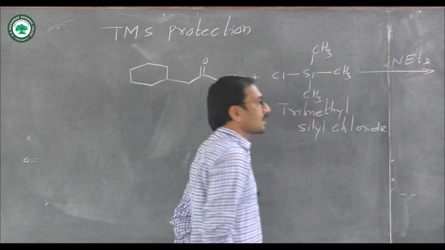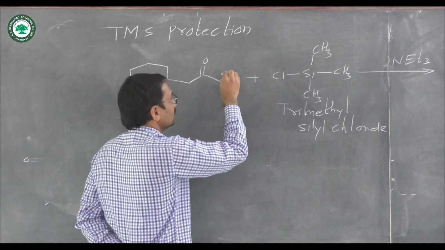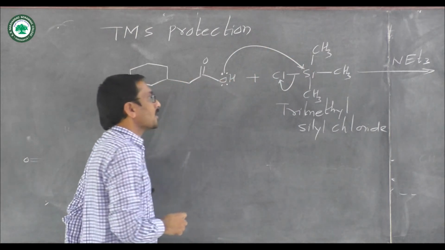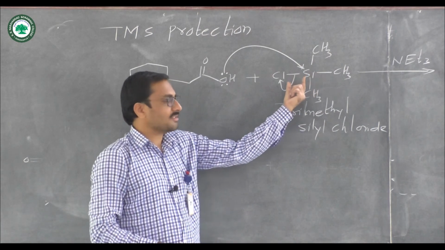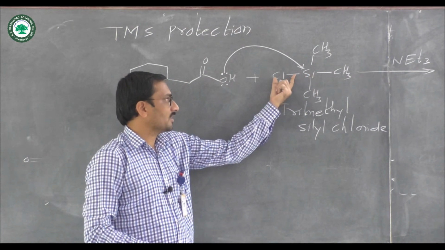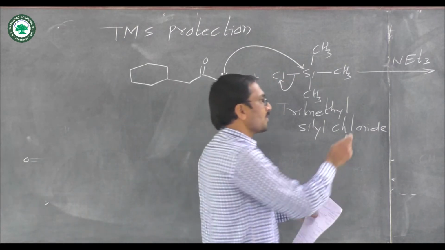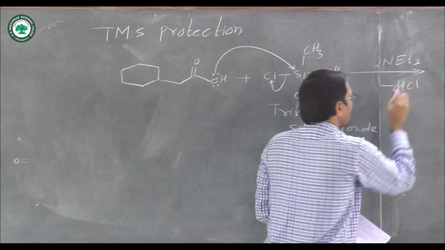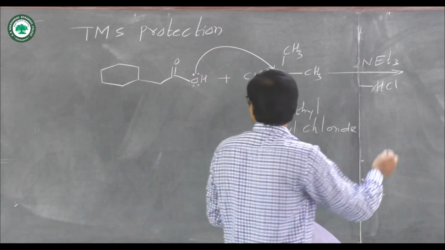Here we use triethylamine. The oxygen electron pair attacks at the silicon atom and there is loss of Cl minus. That Cl minus takes hydrogen from OH and there is formation of HCl. So that HCl acid is neutralized by the base.